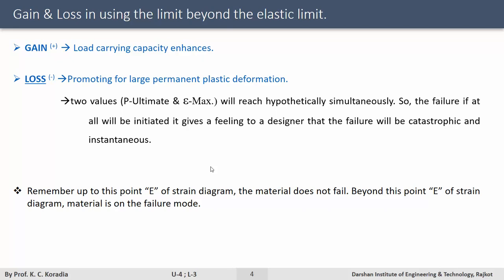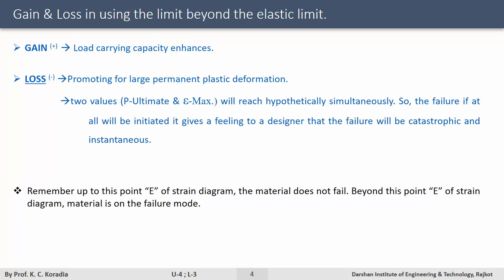And the permanent deformation is maximum. It is maximum, beyond which it is more or less a cracking mode, not a failure mode. Remember, up to this point E of strain, the material does not fail. Beyond point E, the strained material is in the failure mode.